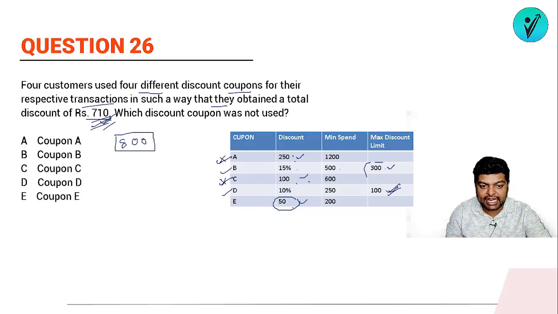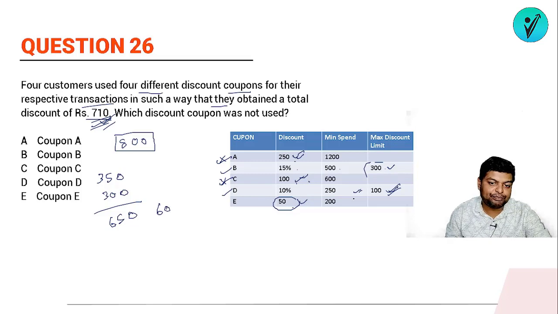If I am using A and C, 350 तो ऐसे मिल गया. ठीक है, I'll be getting 350, 250 ये और 100 ये. That's sure shot. ठीक है, अगर मान लो मैंने ये पूरा कूपन यूज किया ठीक है, so I'll be getting a 300 discount here. So 350 plus 300 will be what? It will be 650. Now I need extra how much? 60. तो 60 रुपीज का डिस्काउंट मुझे इसमें से मिल सकता है क्या?